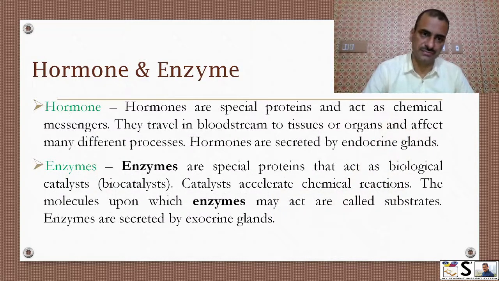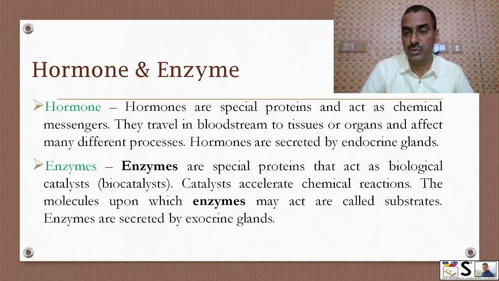Hormone or enzyme. Hormones are special proteins that act as chemical messengers. They travel in the bloodstream to the tissues or organs and affect many different processes. Hormones are secreted by endocrine glands. Enzymes. Enzymes are also special proteins that act as biological catalysts. Catalysts accelerate the chemical reactions. The molecules upon which enzymes act are called substrates. Enzymes are secreted by exocrine glands.